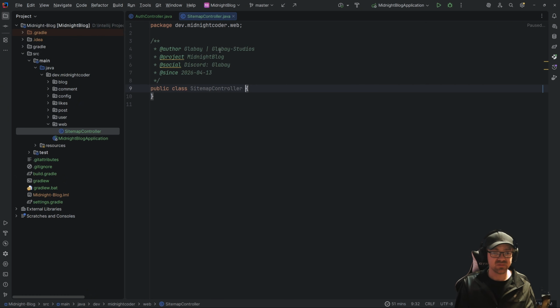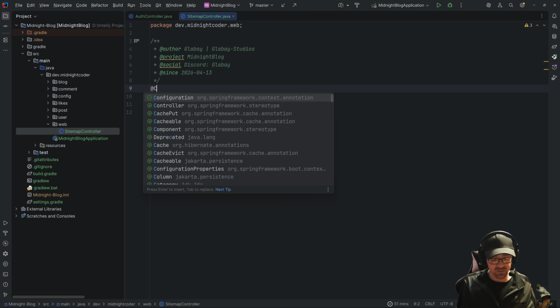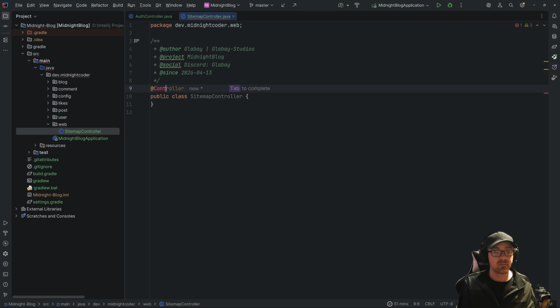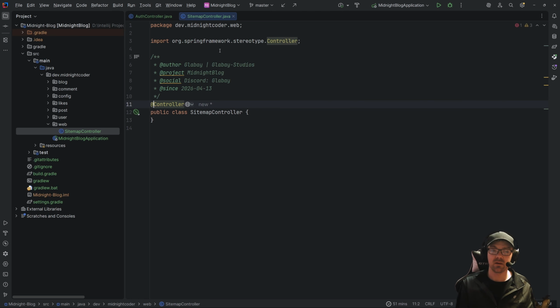Okay. So the purpose of this guy is to just render a HTML page. So the idea here is that we want this one to be a controller, not a REST controller. This is not returning a resource, it's returning a string or a controller.